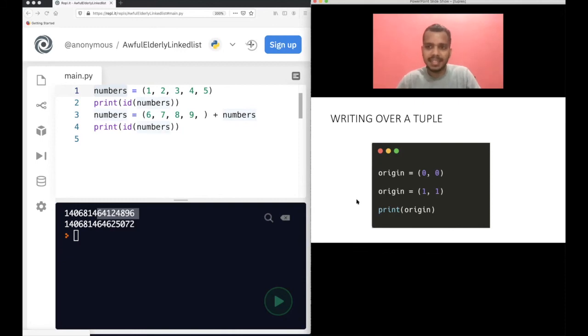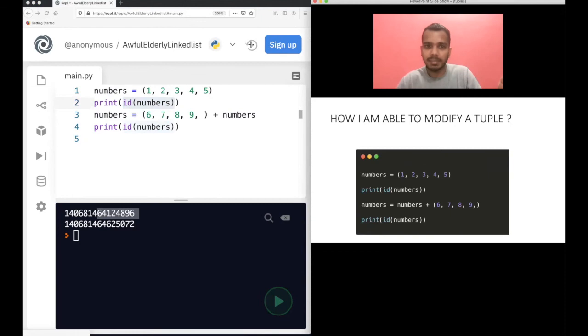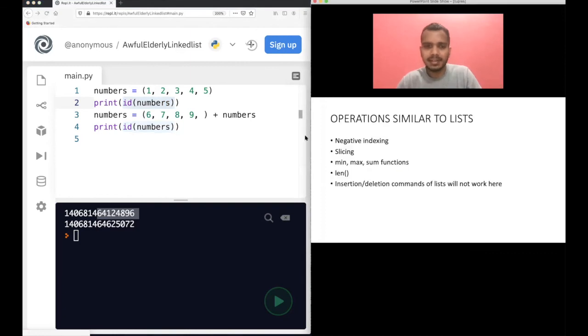The same thing we have done here. Of course, I have taken this ID concept to explain to you because it's quite an advanced concept. But still, understand this: you are creating a new tuple here. That's how you are able to modify it. By default, tuples cannot be modified. Okay, keep that in mind.